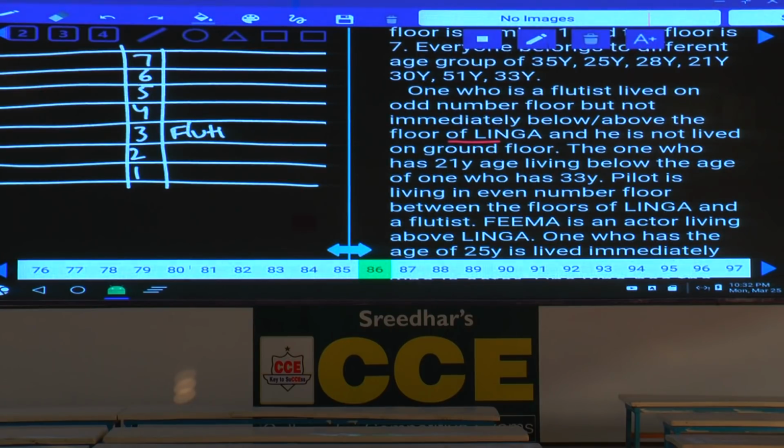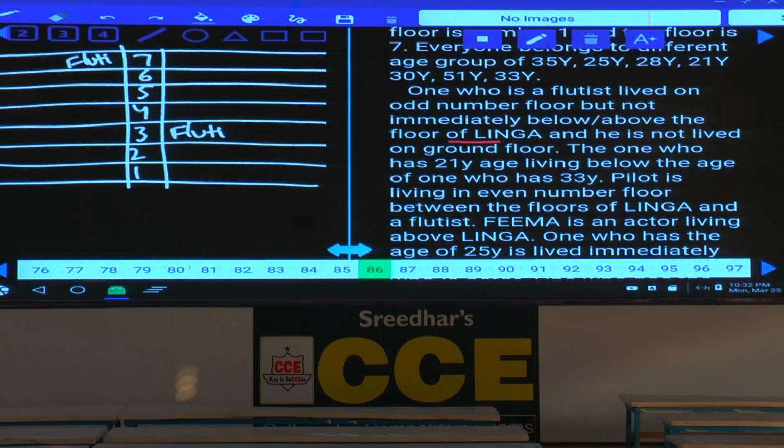Then what is the other possibility here? Now flutist can be on the 7th floor or not? 7th floor. And this is one more possibility, the flutist can be on the 7th floor, and one more possibility, 5th can also be there. First let us work out these two. If these two are invalid, then we can directly work out with the 5th floor. Because it is not possible for us to represent 3 possibilities simultaneously in this diagram.